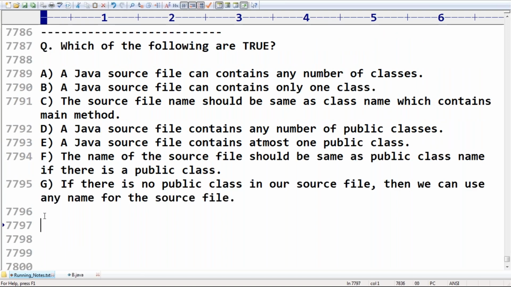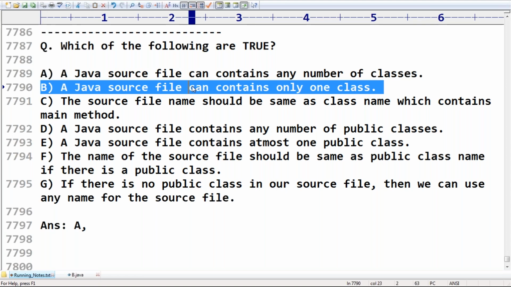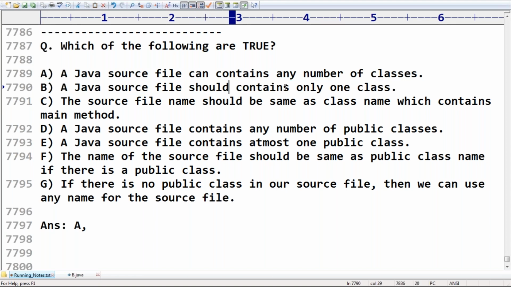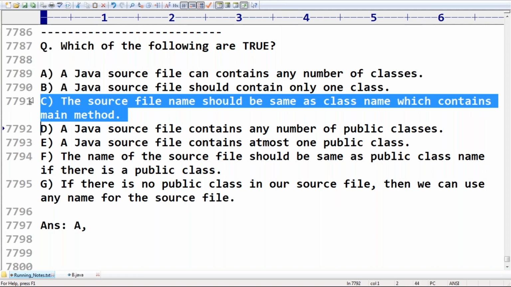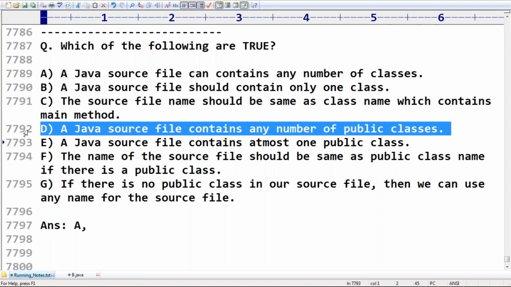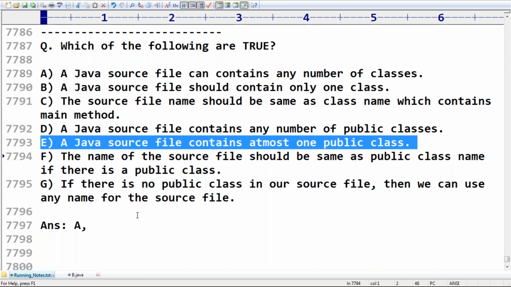Can you please confirm which of the following are valid statements? For repetition's sake: a Java source file can contain any number of Java classes. Yes, perfect. Next, a source file should contain only one class. No, it is wrong. The source file name should be same as the class name which contains the main method. It is also wrong. A Java source file contains any number of public classes. It is also wrong.